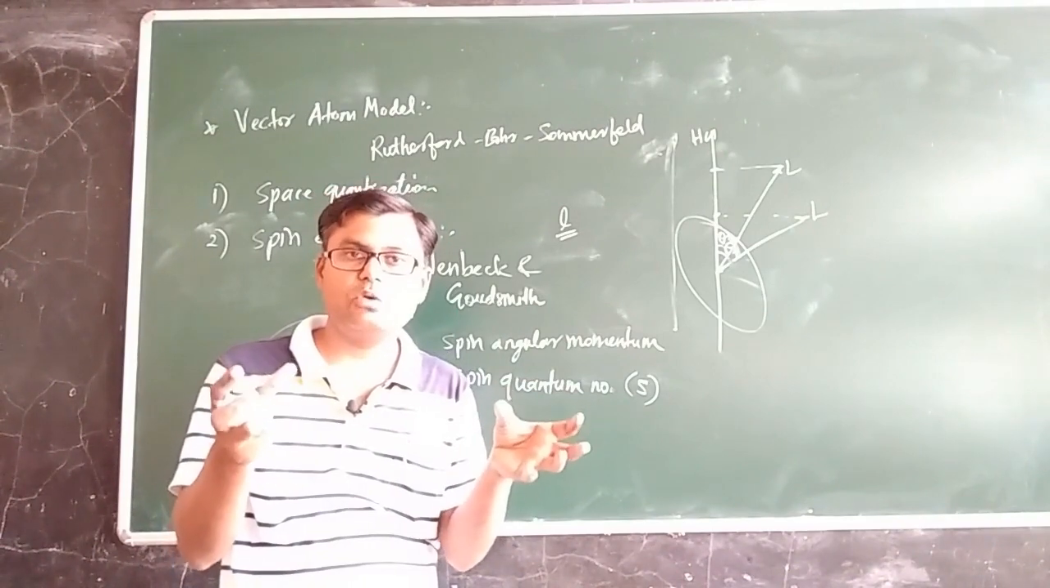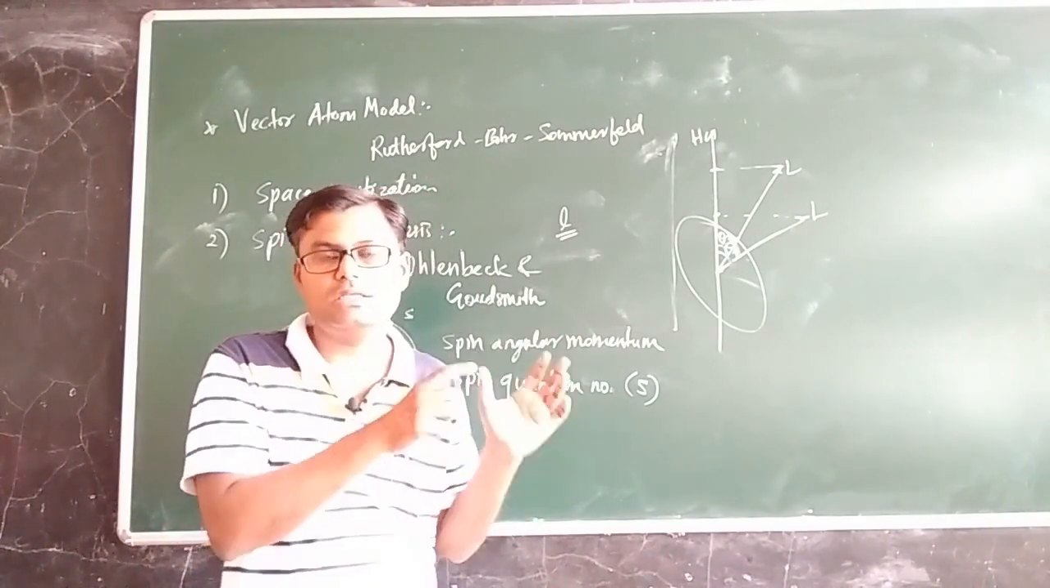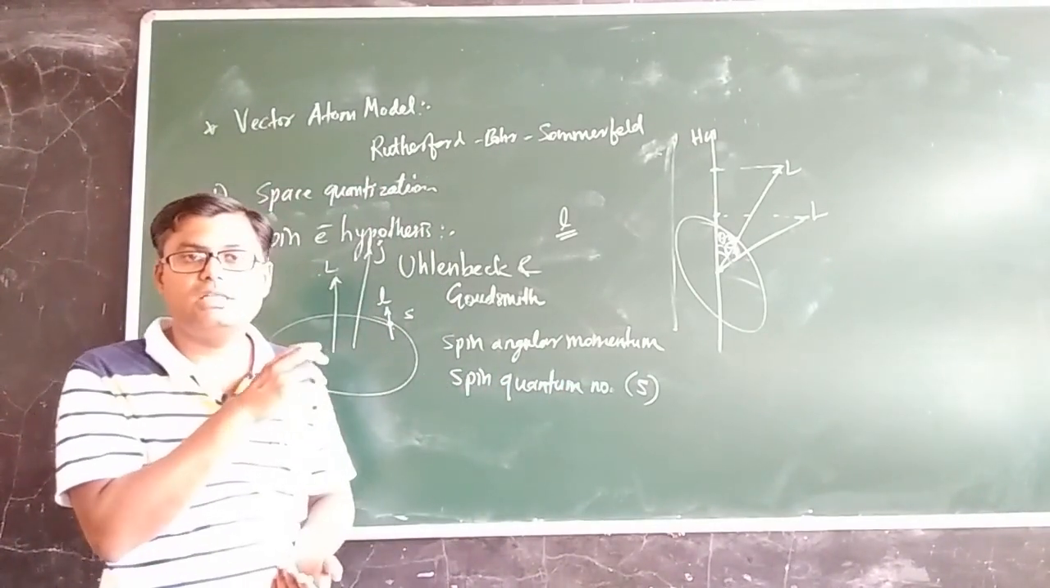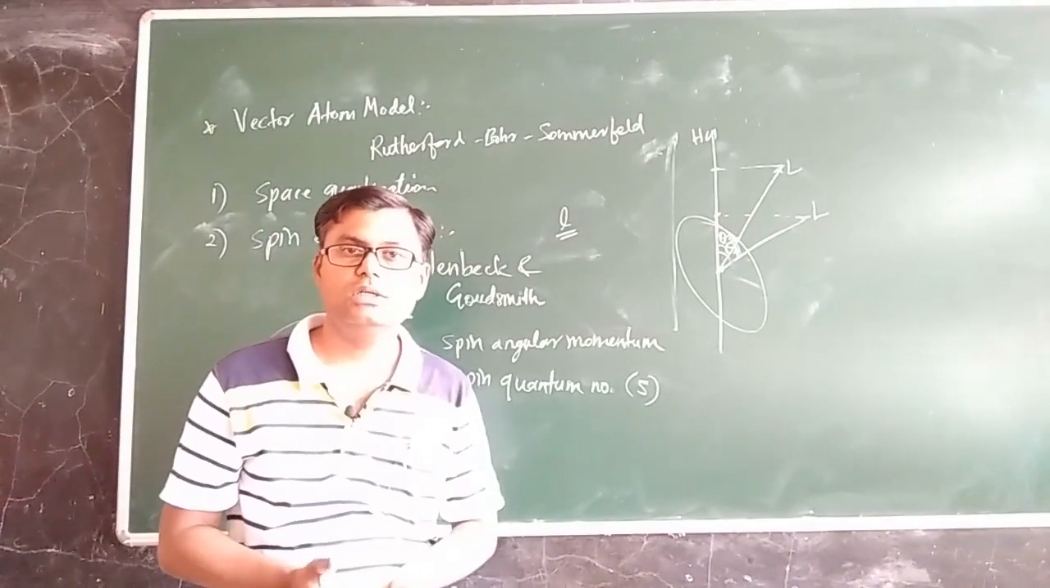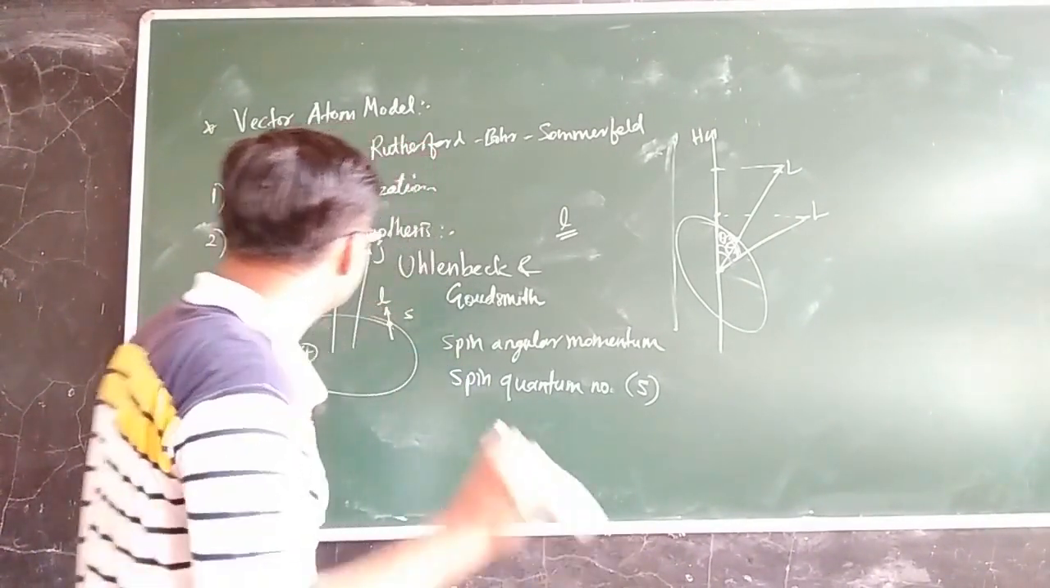So all these components are represented by vectors, and therefore this atomic model is called the vector atom model. This atom model will generate a new set of quantum numbers now. So let us revisit the new sets of quantum numbers in the case of the vector atom.